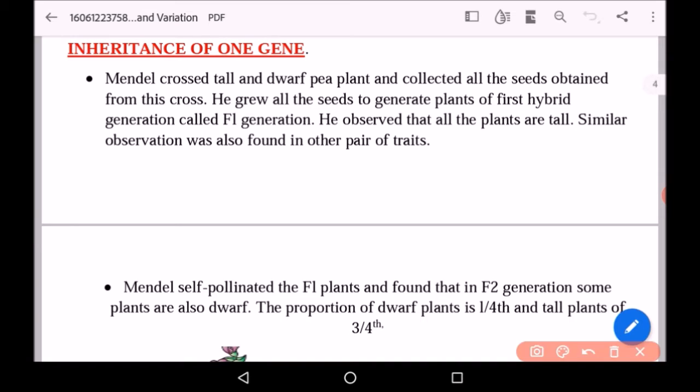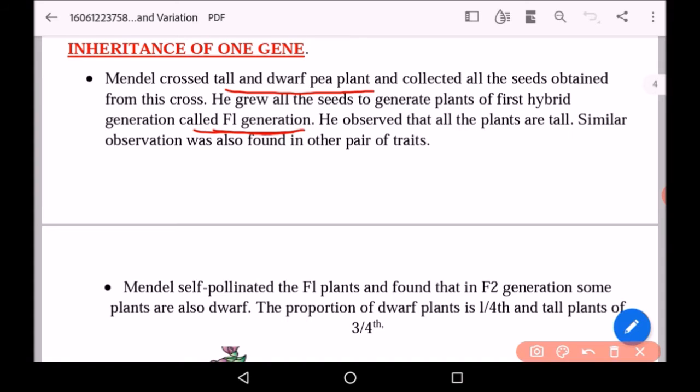Inheritance of one gene. Mendel crossed all the dwarf and tall plants and collected all the seeds obtained from this cross. Now in this, the cross means that hybridization is done between two plants, one is tall and one is dwarf. He grew all the seeds to generate the first hybrid generation, which is known as F1 generation. So the plants obtained in the first generation are known as F1 generation.